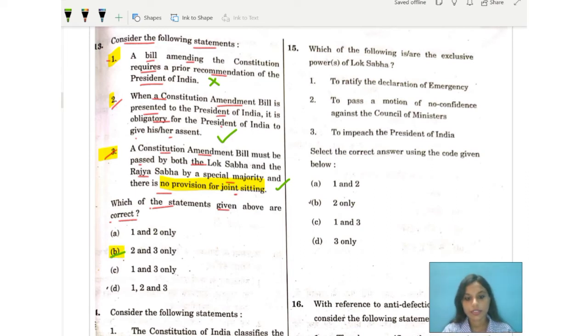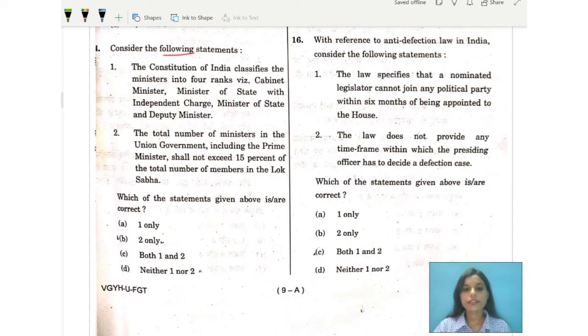Let us move over to the next question. The next question says, consider the following statements. Statement number 1 says the Constitution of India classifies the ministers into 4 ranks: the cabinet minister, the minister of state with independent charge, minister of state, and deputy minister. Number 2 says the total number of ministers in the union government, including the prime minister, shall not exceed 15% of the total number of members in the Lok Sabha. So, can we reconsider the statements once again?